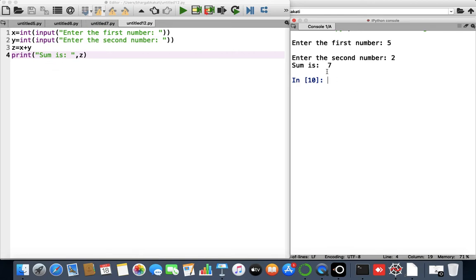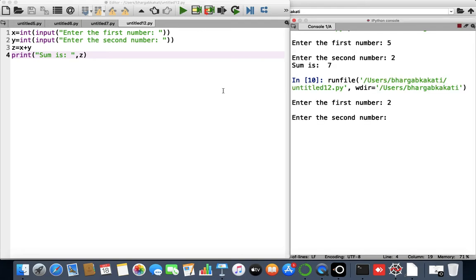It shows sum is 7. If I want to execute it again, then I have to press the run button again. Then again it will ask me to enter the first number. Let's say this time I write 2 as the first number and 9 as the second number. It is giving me the sum as 11. If I want to run again, I have to press the run button again.